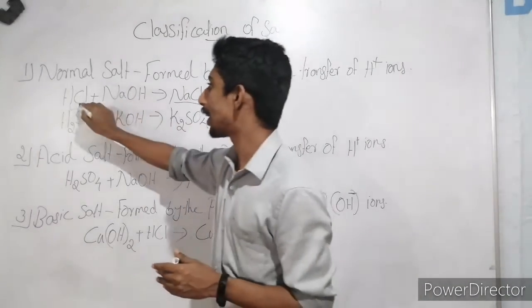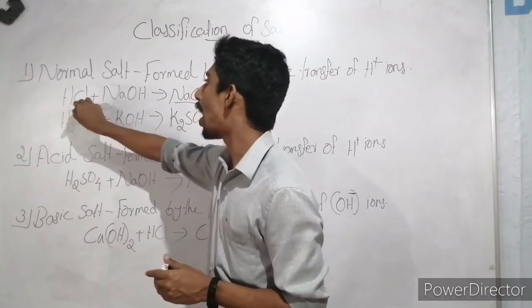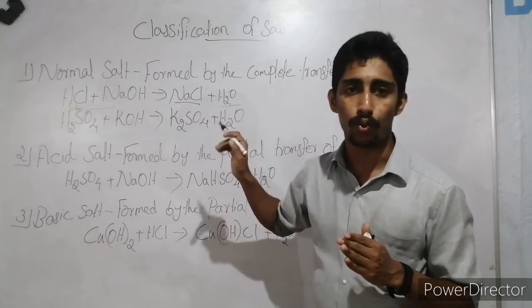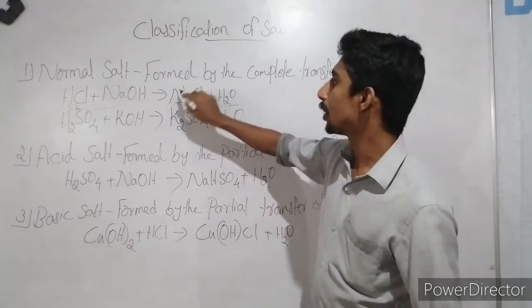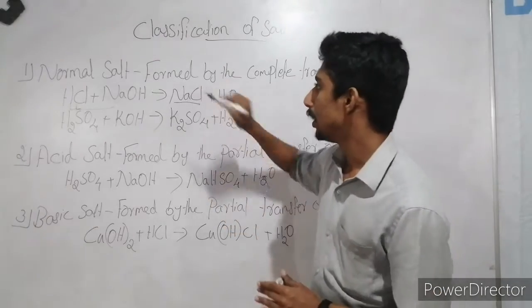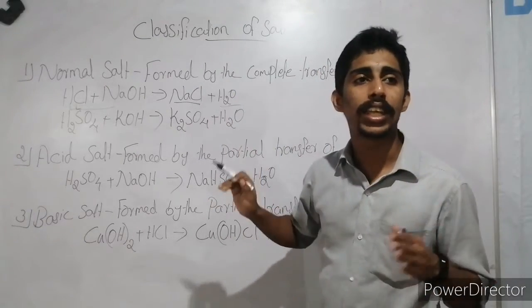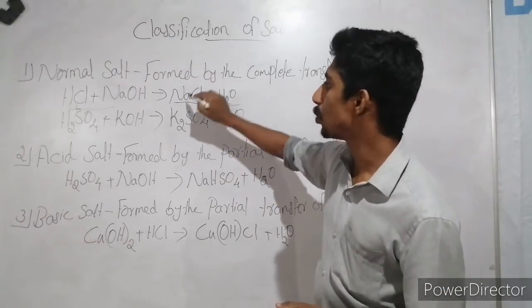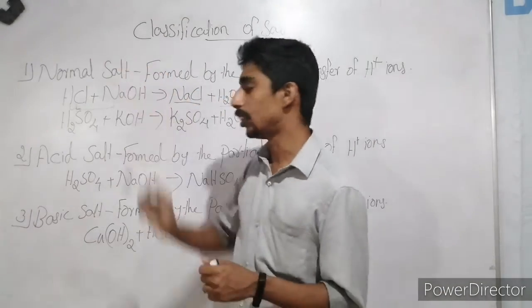NaCl and H2O. So here you can see that the salt, sodium chloride, doesn't contain any hydrogen ion. So we can say that sodium chloride is a normal salt.